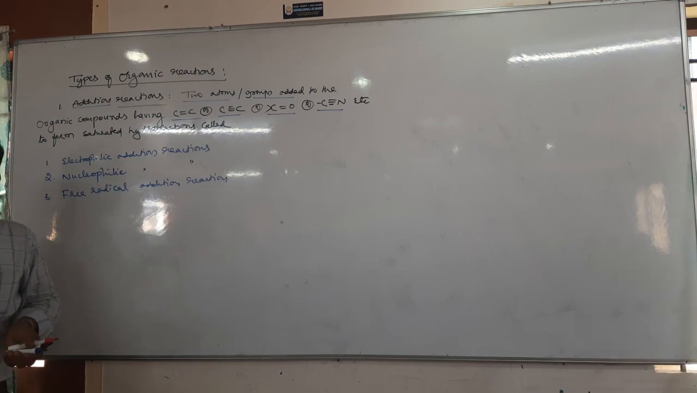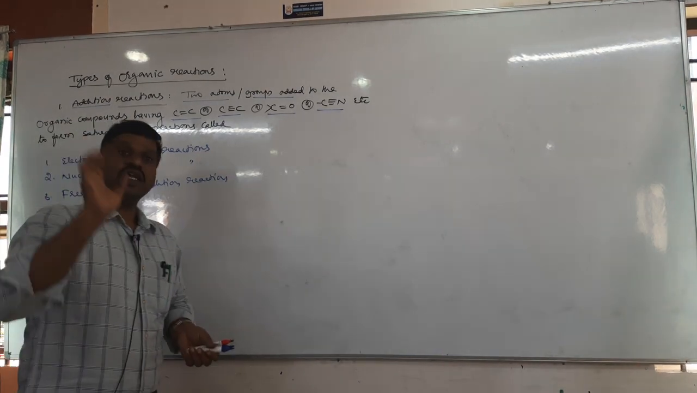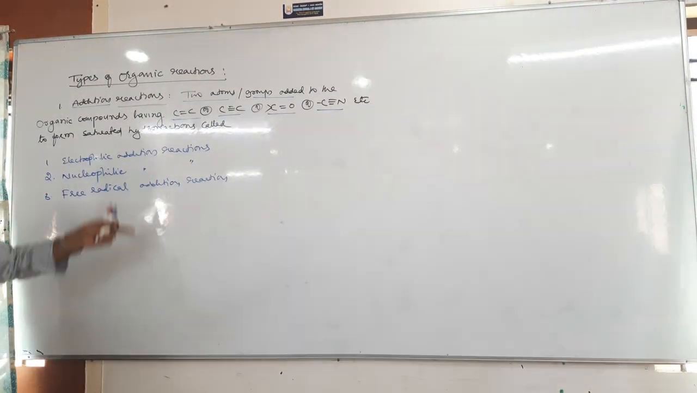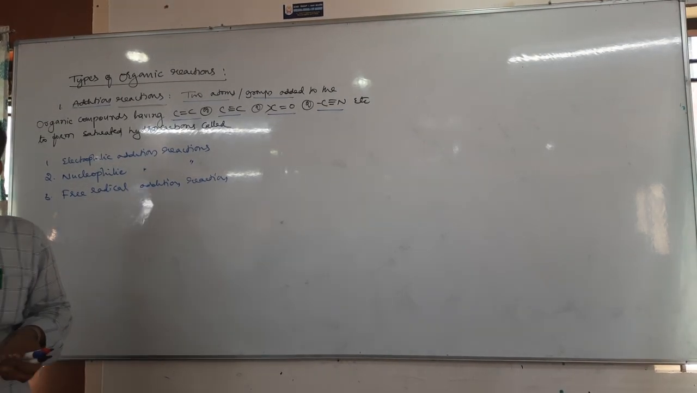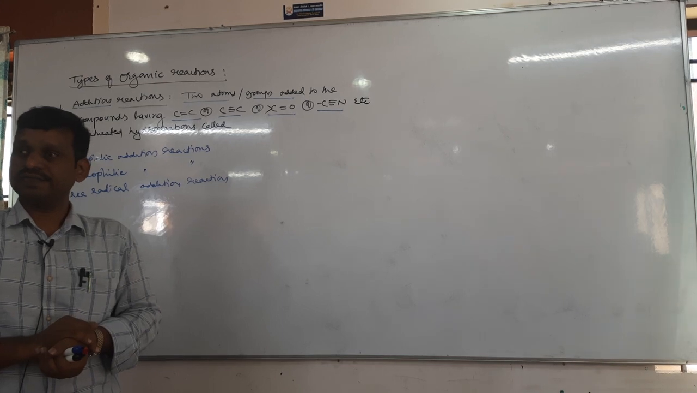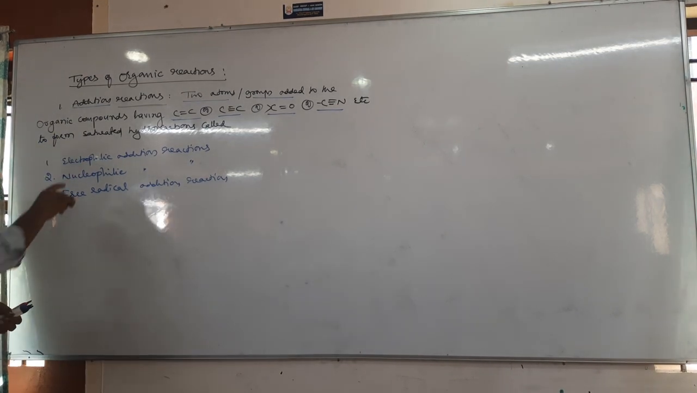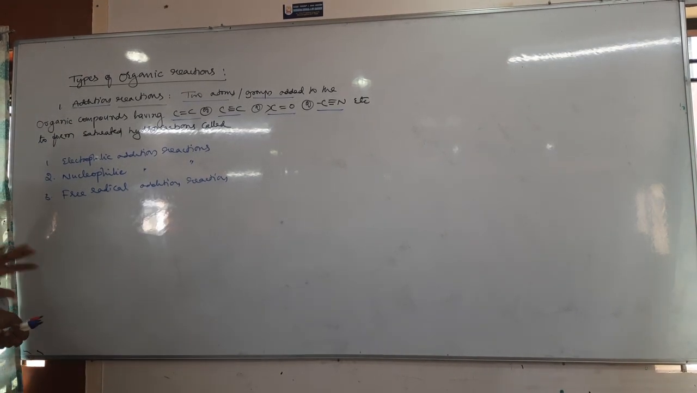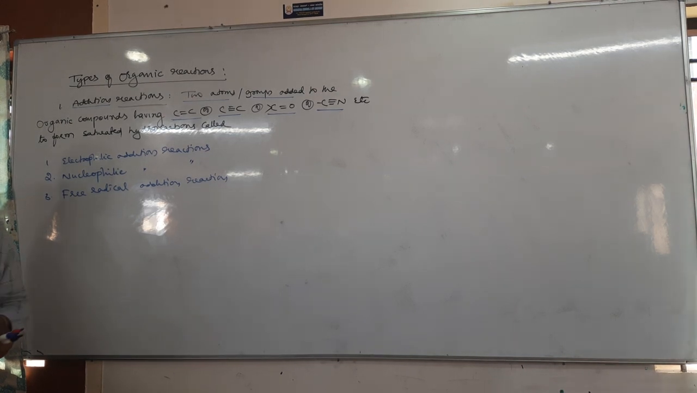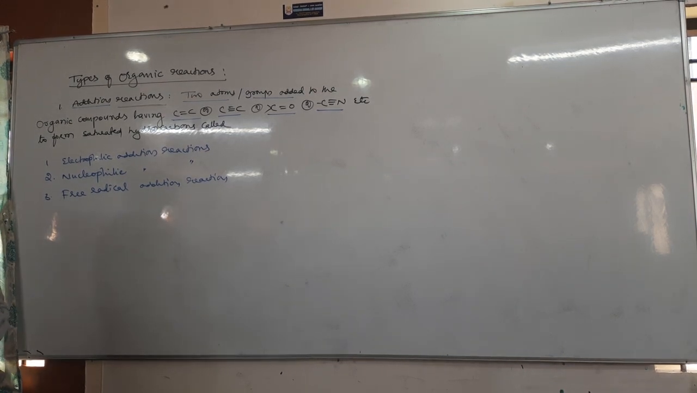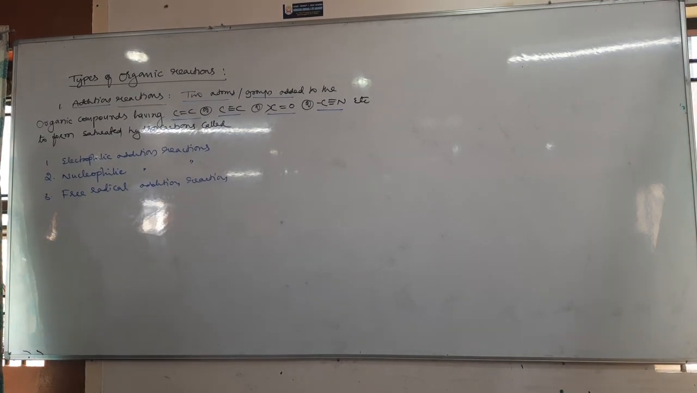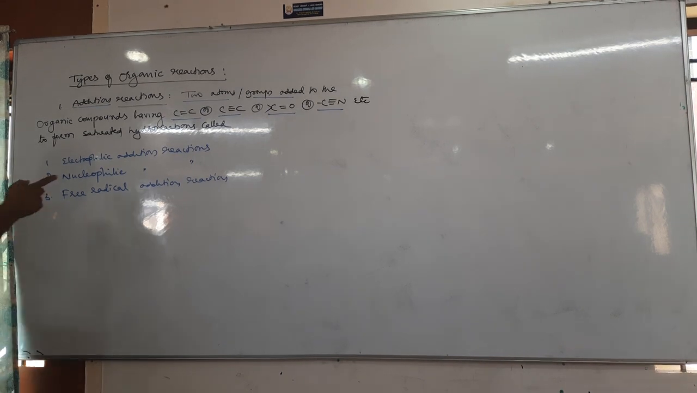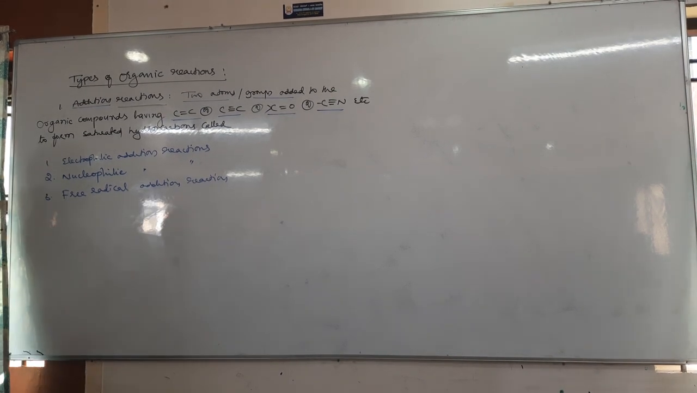So remember here, in all addition reactions, whatever the type of addition reaction you take, usually electrophile and nucleophile both will be added. It does not mean that in electrophilic addition, only electrophile is added. No. Electrophile is added as well as nucleophile. In every addition reaction, both the species are added, positive and negative. So in nucleophilic addition also, electrophile and nucleophile are added.